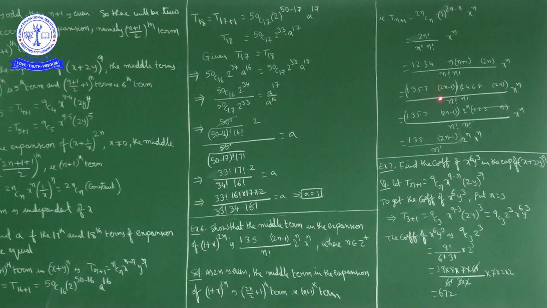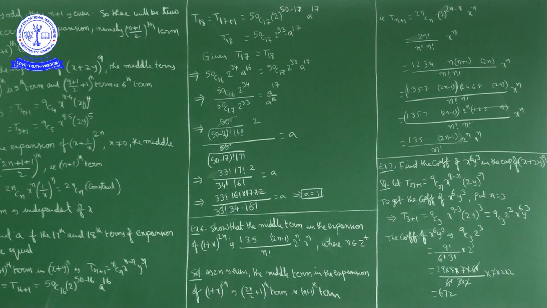The odd numbers bracket stays as it is, 1, 3, 5, 7 and so on up to 2n minus 1, into 2 power n into the 1 to n product, with denominator n factorial into n factorial, and x power n. Here the 1 to n product is n factorial, and one n factorial in the denominator gets cancelled. So we are left with the numerator as 1, 3, 5, 7 and so on up to 2n minus 1 into 2 power n into x power n upon n factorial.